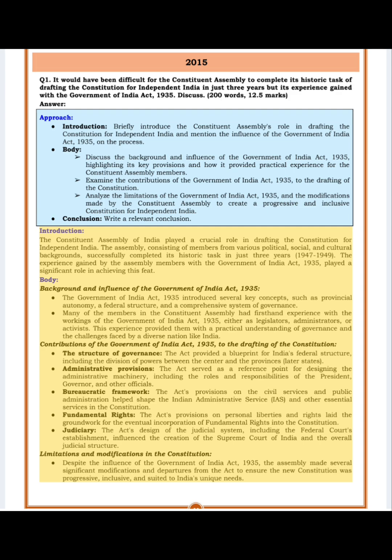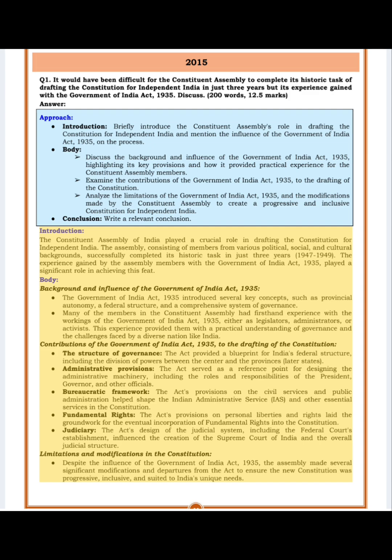The Government of India Act, 1935 introduced several key concepts, such as provincial autonomy, a federal structure, and a comprehensive system of governance. Many of the members in the Constituent Assembly had first-hand experience with the workings of the Government of India Act, 1935, either as legislators, administrators, or activists. This experience provided them with a practical understanding of governance and the challenges faced by a diverse nation like India.